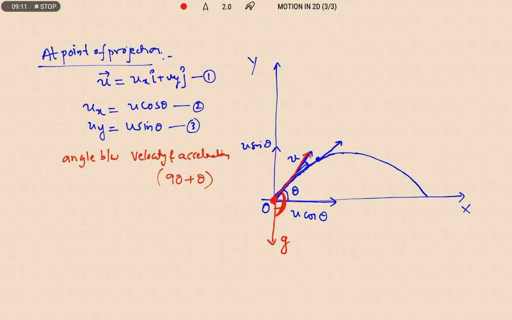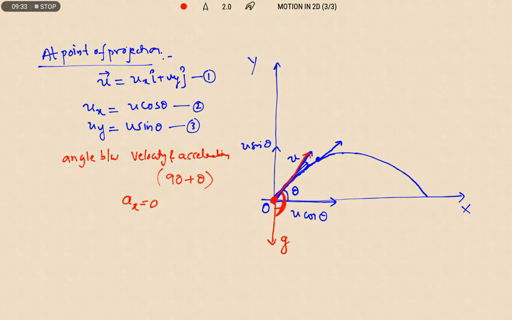In the same way, when the object is moving under the influence of gravitation, it has a vertical acceleration. So it has two accelerations: one is horizontal acceleration, the other is vertical acceleration. But its horizontal acceleration ax is always equal to 0.